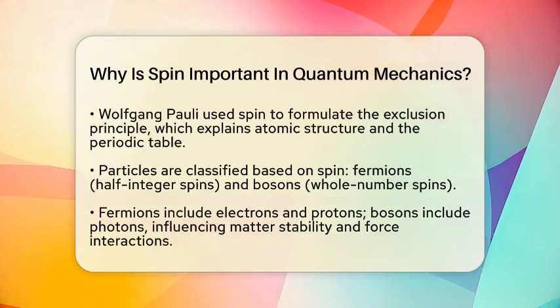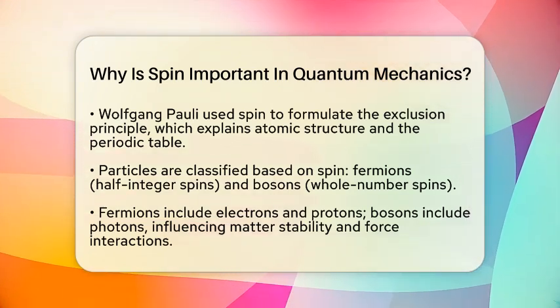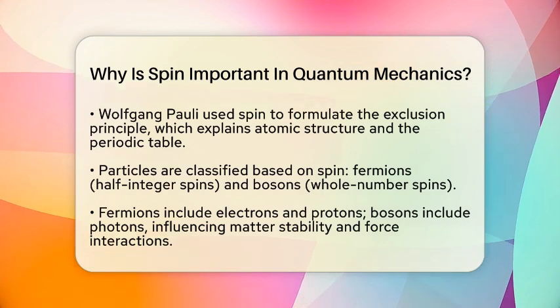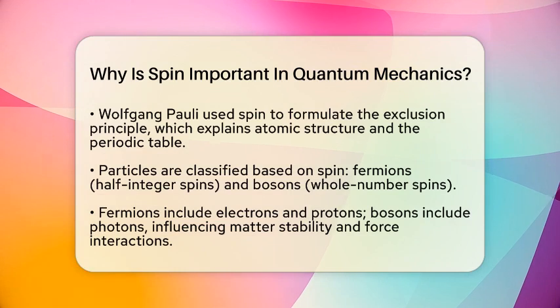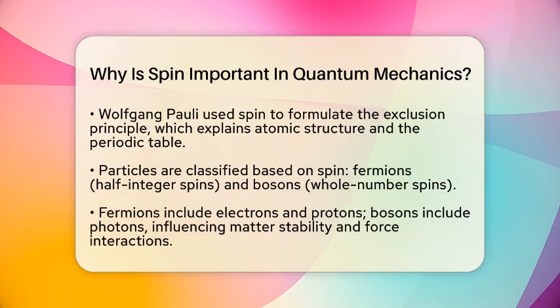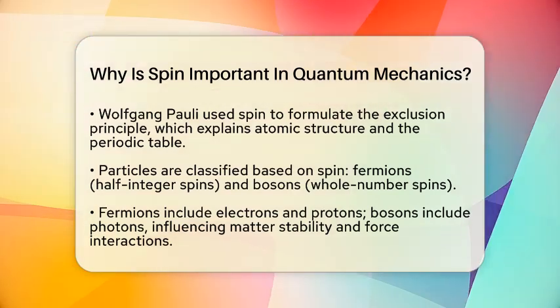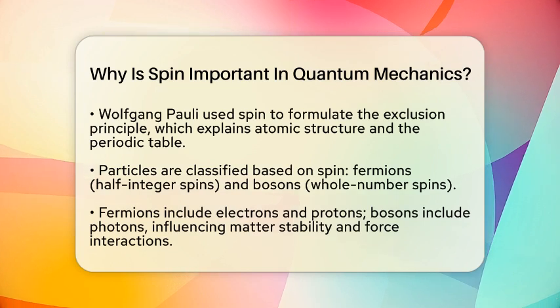Wolfgang Pauli used spin to develop the exclusion principle, which states that no two electrons in an atom can have the same quantum state if they share the same spin. This rule is key to understanding why atoms have their structure and why the periodic table exists.